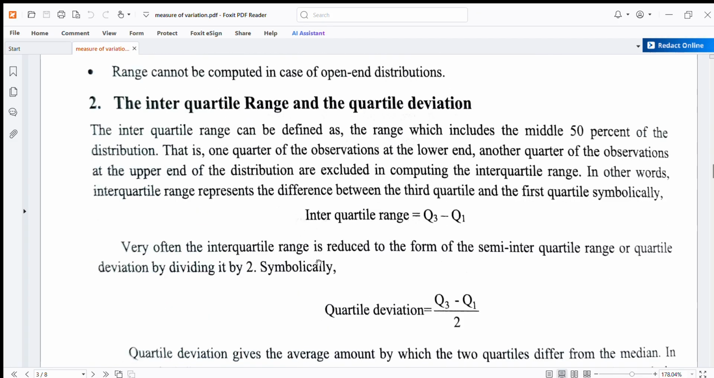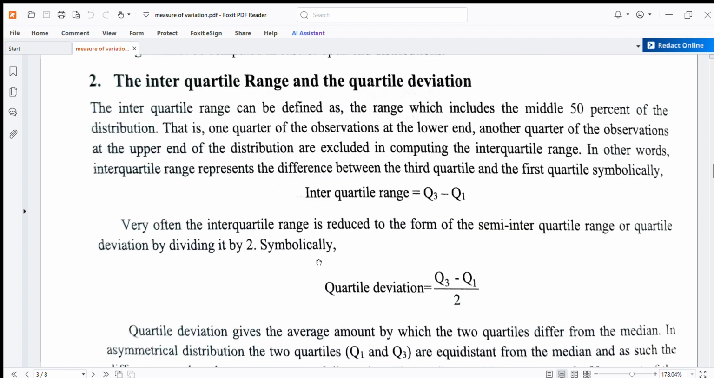Interquartile range and quartile deviation. Interquartile range can be defined as the range which includes the middle 50% of the distribution. That is, one quarter of the observations at the lower end and another quarter of the observations at the upper end of the distribution are excluded in computing the interquartile range.